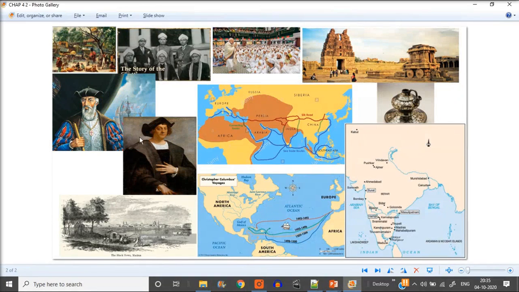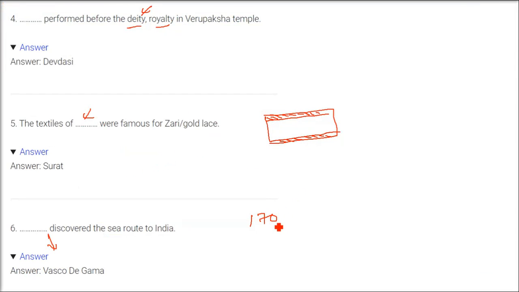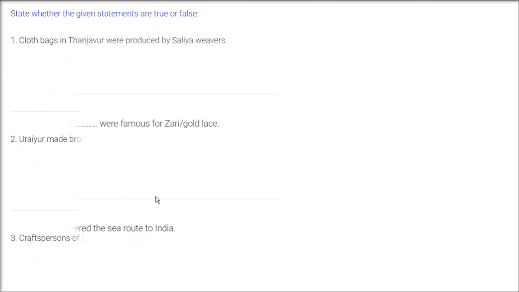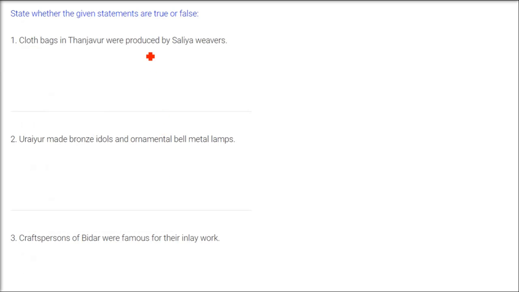Only 54 survived. Now, is he Italian? See, Vasco da Gama was Portuguese, and Christopher Columbus was Italian. Of the 170 people only 54 remained, and of the 4 ships he came with, only 2 remained. All these English, Dutch, they followed his route only.